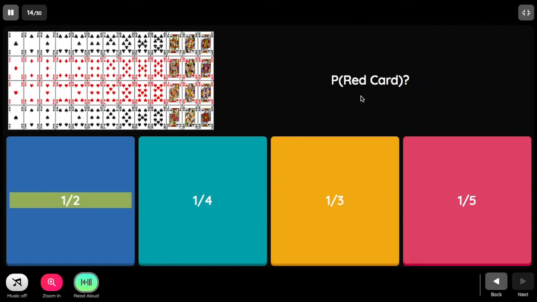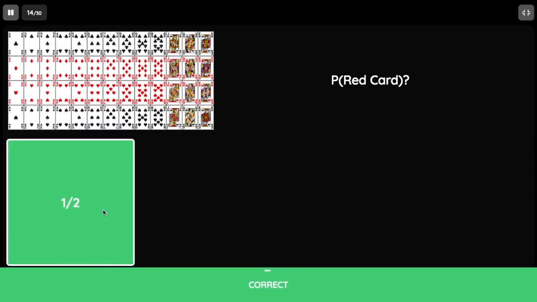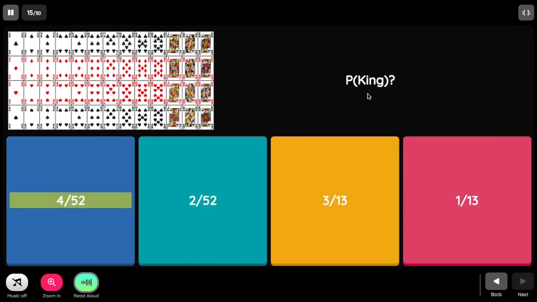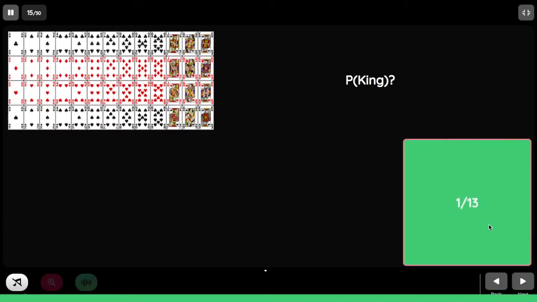What is the probability of getting red card? There are 13 diamonds. There are 13 hearts. That is 26 over 52. And its lowest form is 1/2. What is the probability of getting king? How many kings are there? 1, 2, 3, 4. 4 out of 52 in lowest term is 1 over 13.